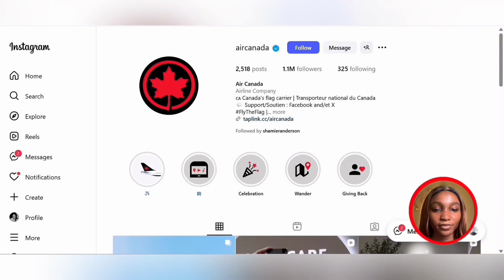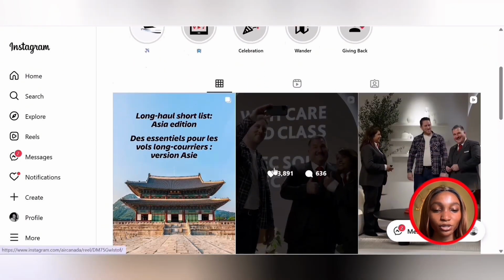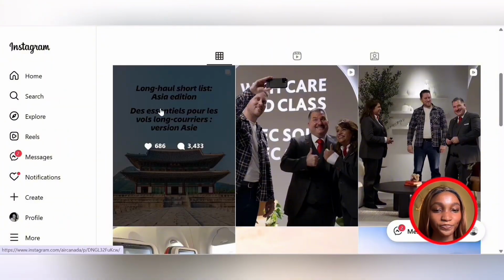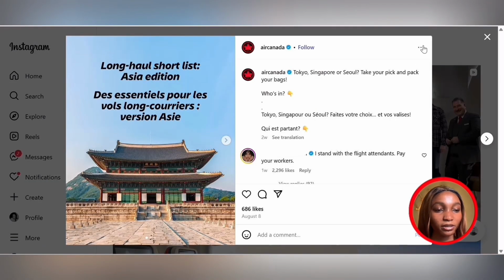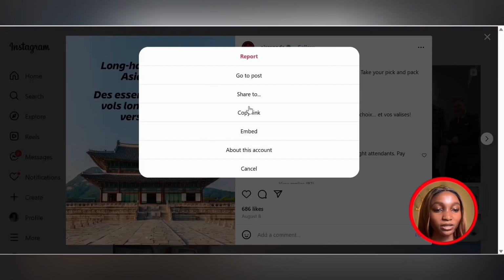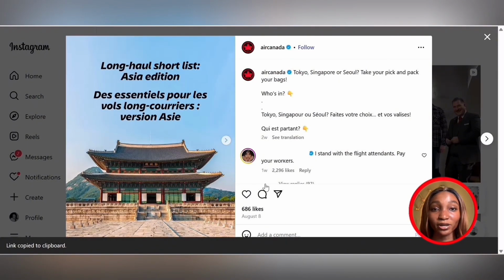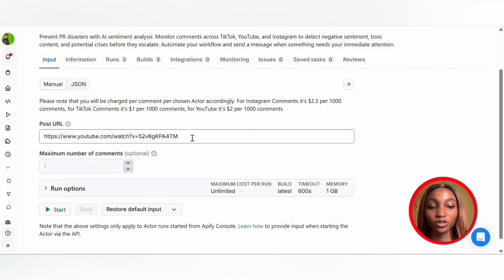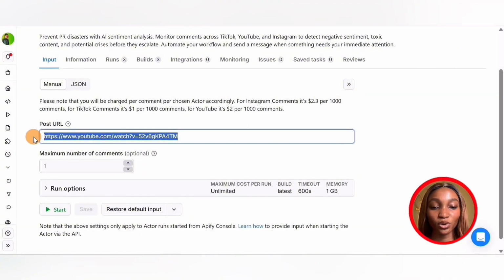So I'm going to go back to Air Canada's Instagram page, and I am going to select the first post here. So I'll just come here to more options and copy the link to this post. So I'll go back to the Comment Analyzer Agent. So now I'm going to come back here and paste in the link that I just copied.